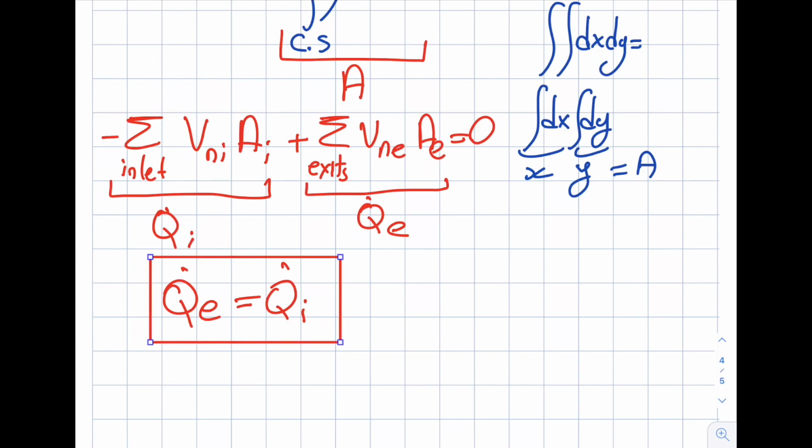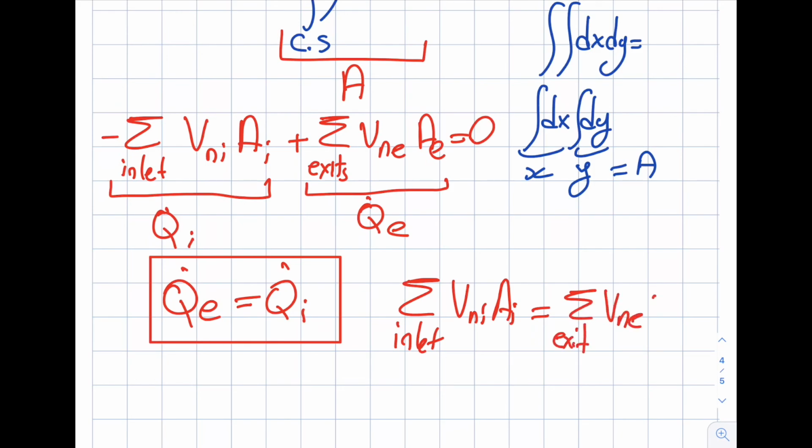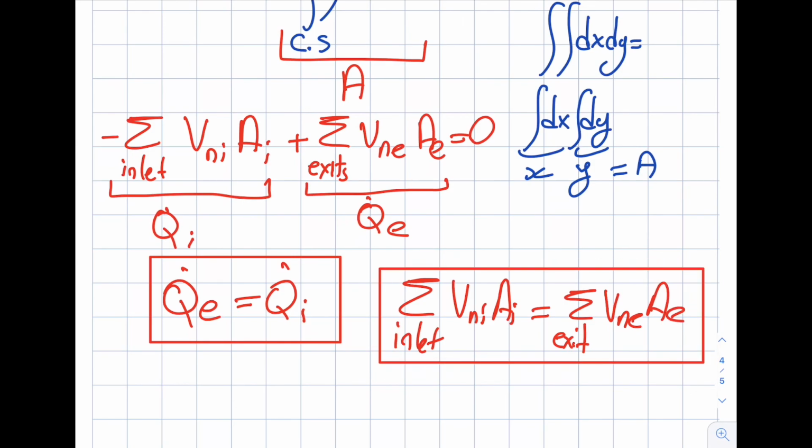So this is option number 1. And option number 2 is writing it like this. Summation over the inlet, Vn inlet, A inlet, will be equal to summation over the exit, Vn exit, A exit. Okay, so this is the second option as well. This is much more direct as opposed to this. Okay, are there only 3 special cases in real life? Oh no, who said that? How can I classify things into three categories only, right?